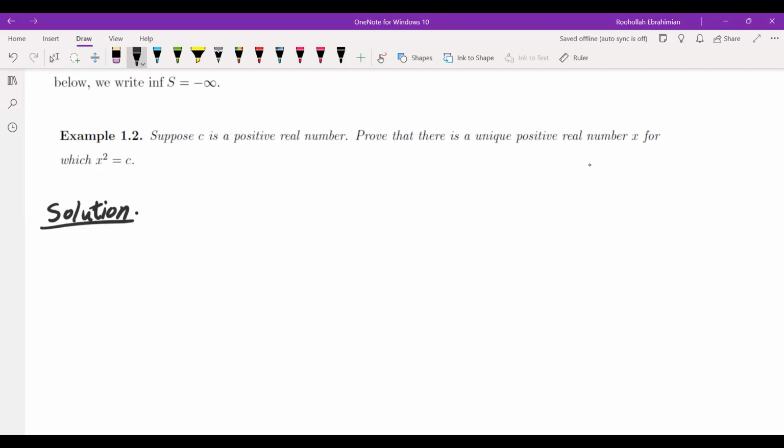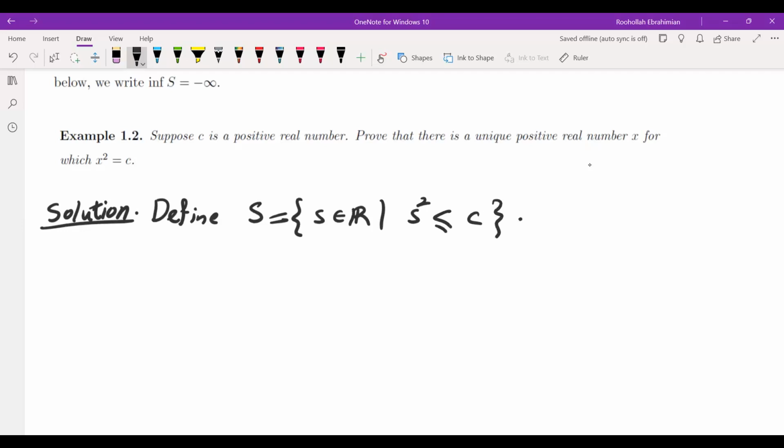So if you take a positive real number C, there is a positive real number x such that x squared is equal to C. What we're going to do is define this x as a supremum of a set. So define a set S to be the set of all s such that s squared is less than or equal to C.